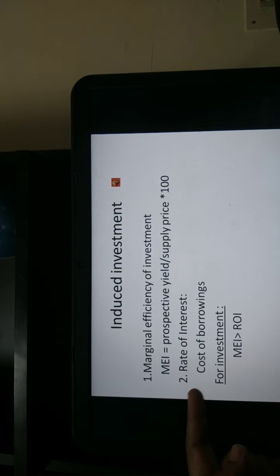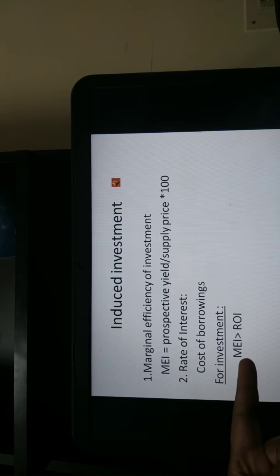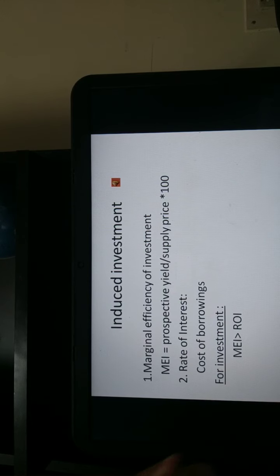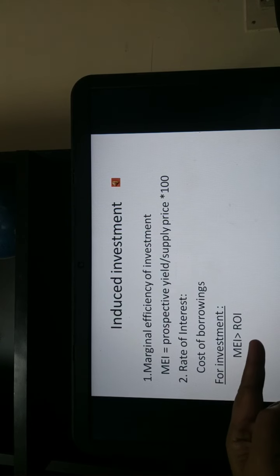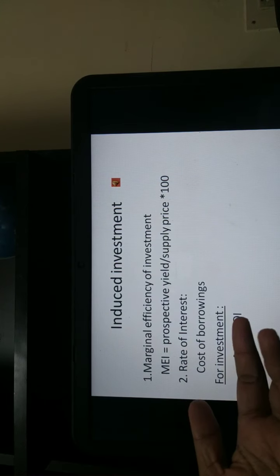So, basically, the marginal efficiency of the investment should work out to be more than the rate of interest paid for the borrowing. If the marginal efficiency of the investment is more than the rate of interest, then it's worthwhile. Investment can be undertaken. That is why induced investment is undertaken by the private entrepreneurs who look for a profit, right?